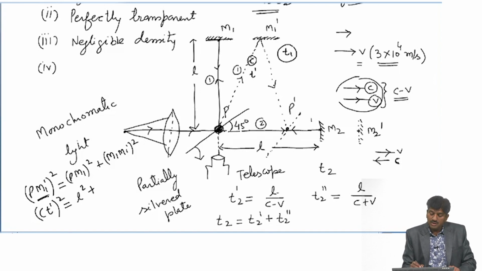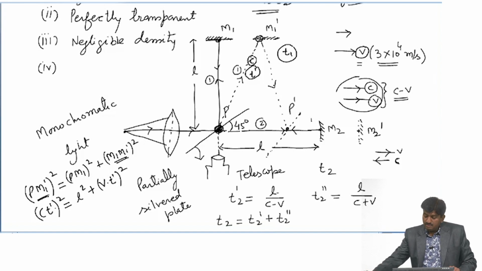The mirror is shifted from M1 to M1 dash by velocity v, this is the velocity of the frame, and the time taken by the mirror M1 to M1 dash is again T dash. It should be the same as when the light ray reaches from P to M1 dash at time T dash, it should be the timing of shifting of mirror M1 to M1 dash. So, M1 M1 dash should be velocity v times time T dash. It means we can write